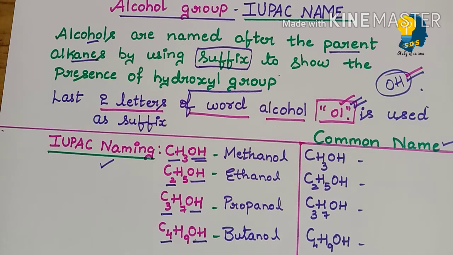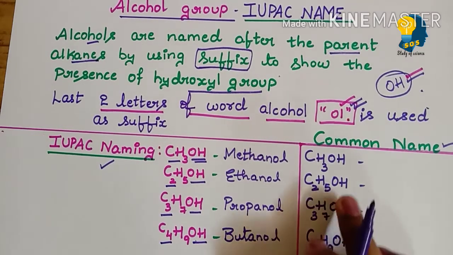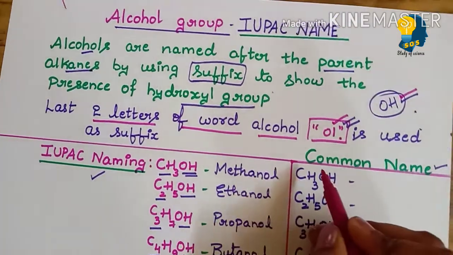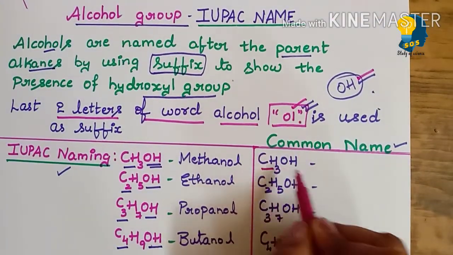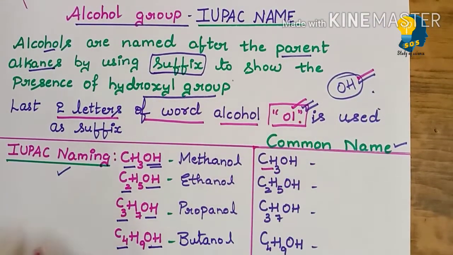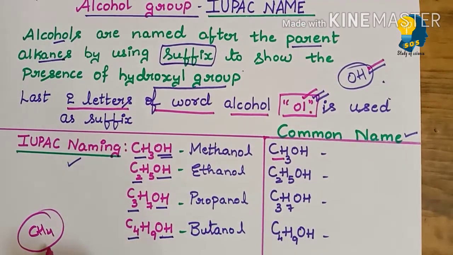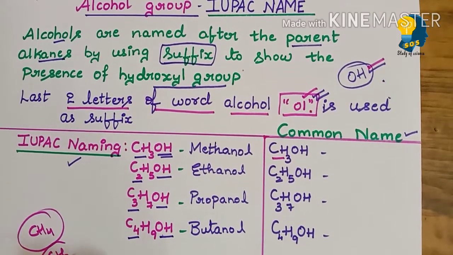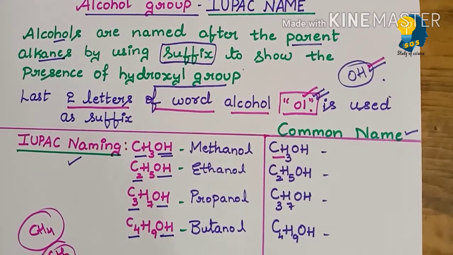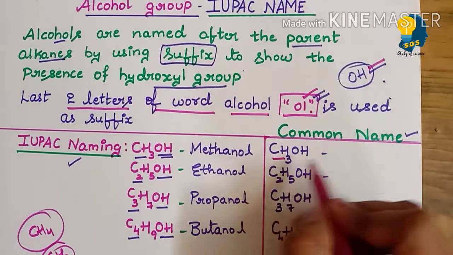Now let us understand how to write the common name. Before the IUPAC name, there was a common name for the same organic compounds. So let us understand what those common names are for the same molecular formula. Here I have the same molecular formula, CH3OH. As I told you earlier, CH3 was CH4, and as we have removed one hydrogen, it became CH3. We call this methyl.